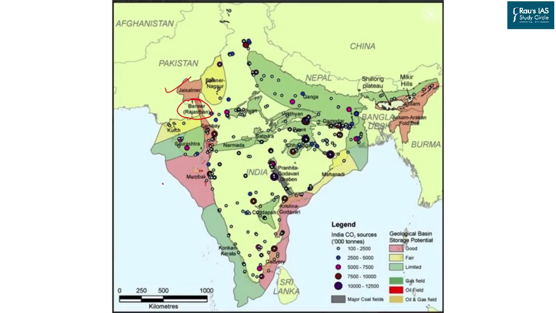Apart from this, we have the Mumbai High. Then we have the Krishna Godavari basin where oil and gas is abundant. And the third area is the northeastern part of India. However, this is less exploited because of the high percentage of forest in this area. The second highest share comes from the Mahanadi basin, the Gulf of Kutch, and the Barmer Nagaur region of Rajasthan. And the least comes from the Konkan region, Saurashtra, and part of the Indo-Gangetic plain.